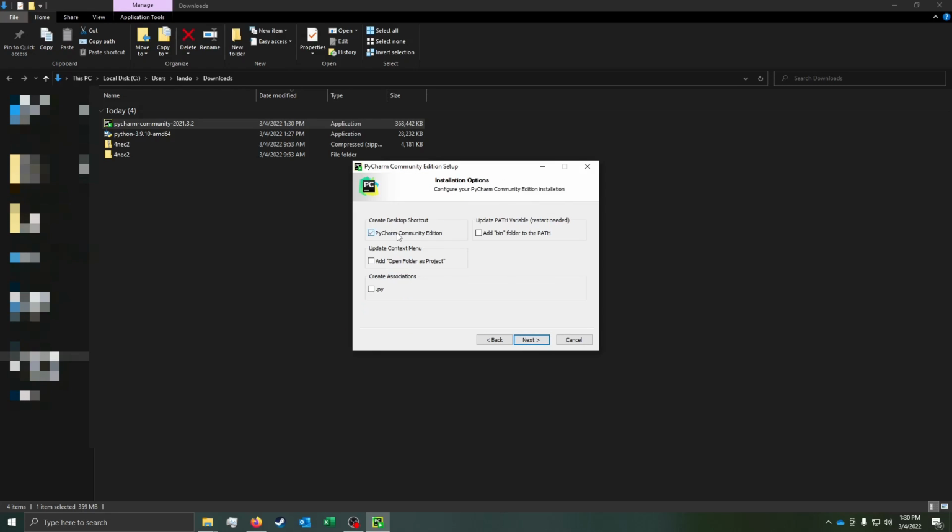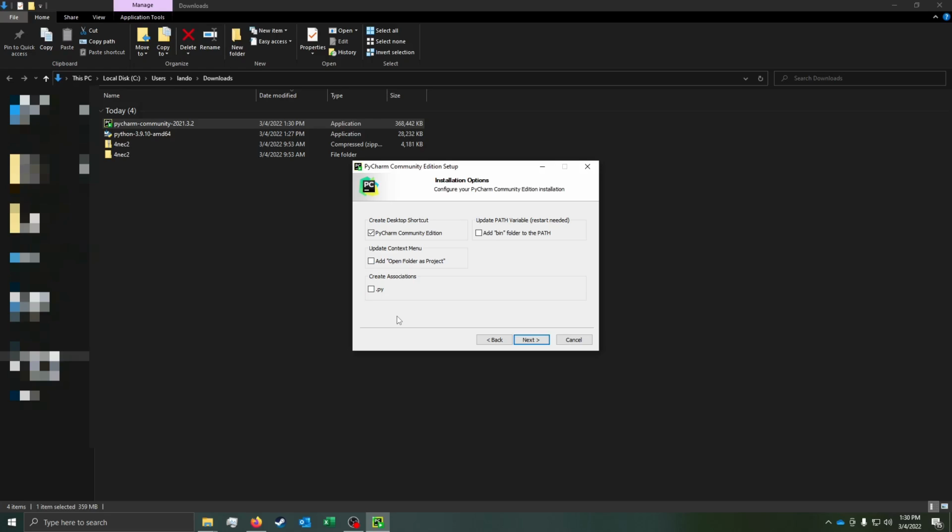So let's see, we want to create a desktop shortcut. We don't create associations here. You might wonder what this is. This means if I double click a Python file, it will open automatically in PyCharm. And when we're trying to make scripts, you don't want that to happen because when you double click the Python file, you want it to just run in Python, right? We're going to use this to edit our Python, but we're not going to use it if we're running scripts from our desktop.